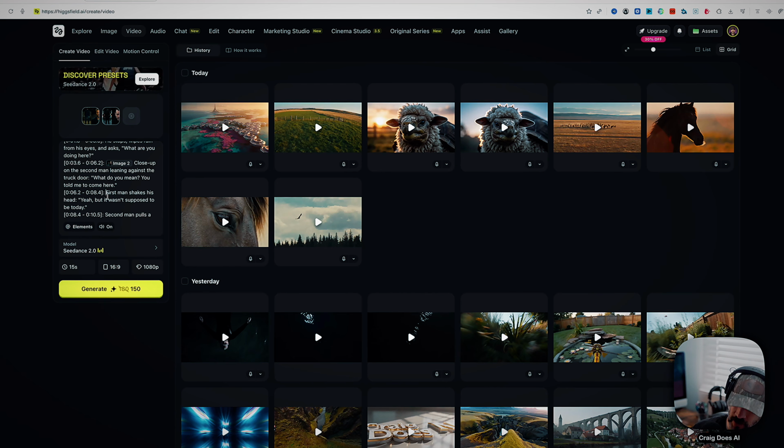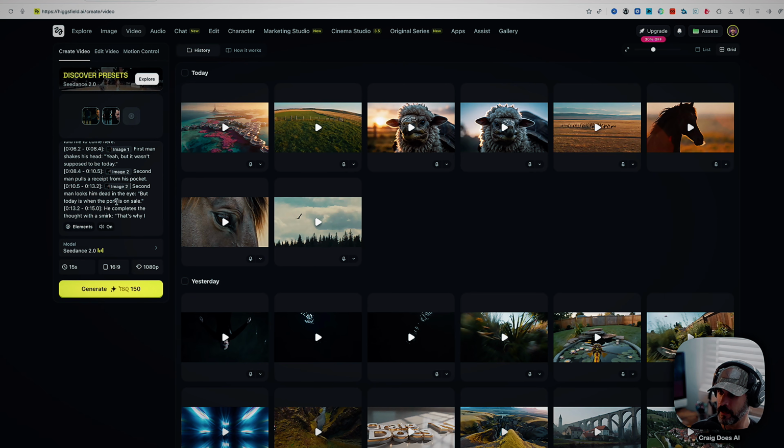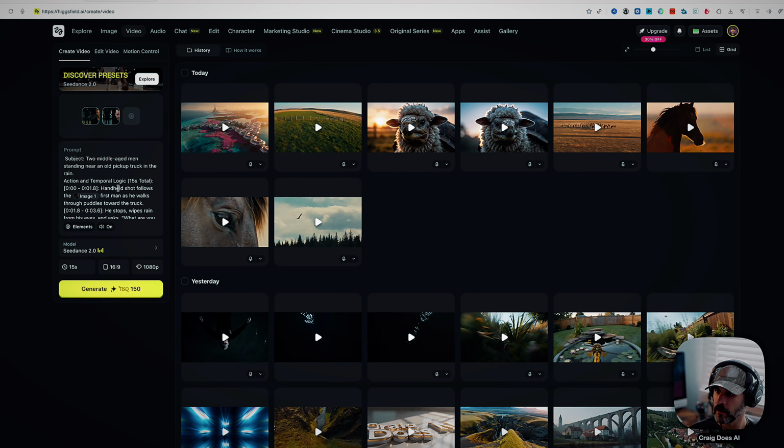Then the first man shakes his head. So just to be safe, we're going to say image 1 again. We're going to go back to image 2. Now this is for each scene, right? And then we're going to go back with image 2 here again. So at image 2, and it will still work fine.